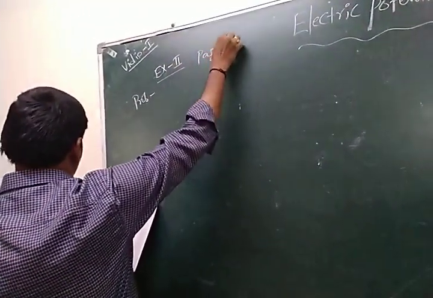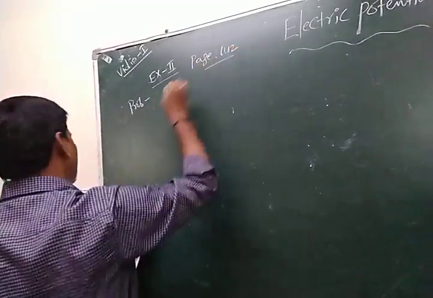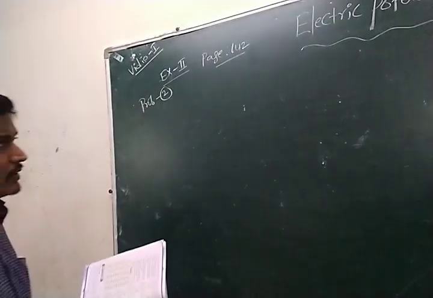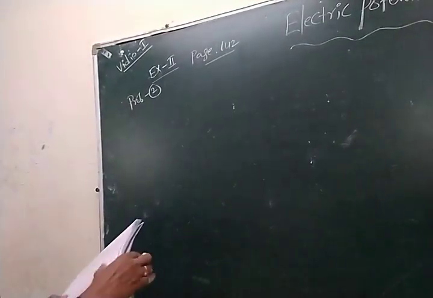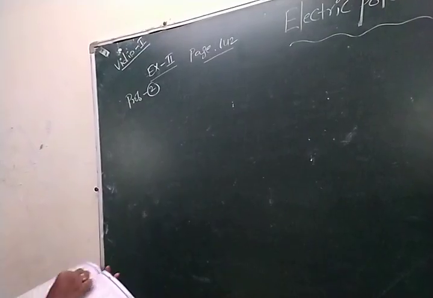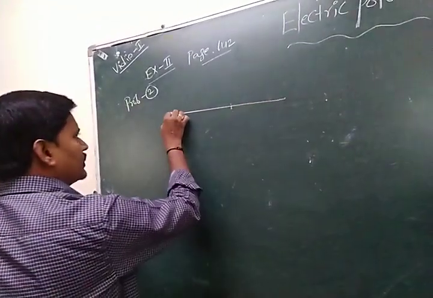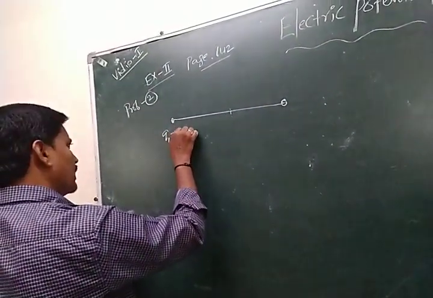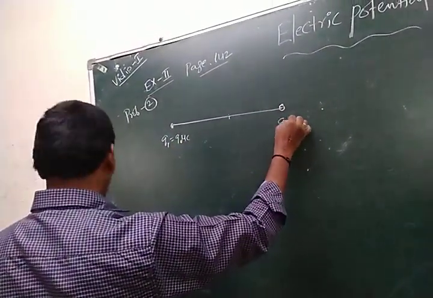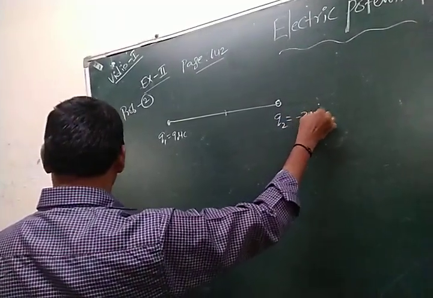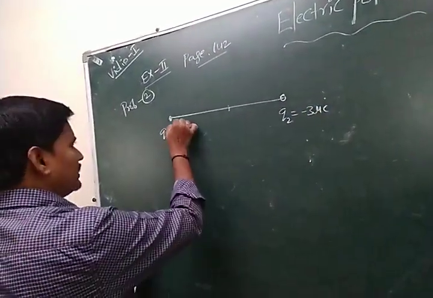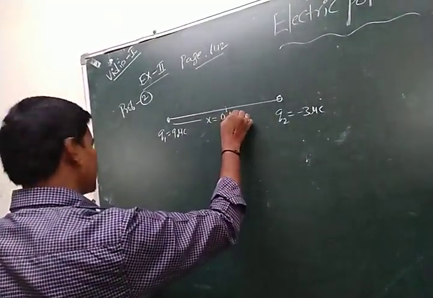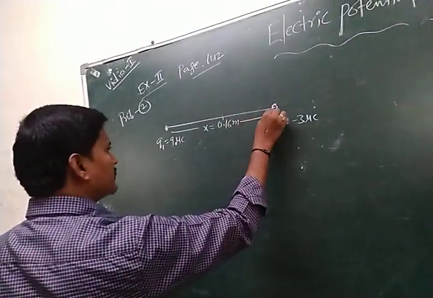Okay, so this is the zero potential point concept. Page 142, problem number 2. Two electric charges, Q1 is equal to 9 microcoulomb and Q2 is equal to minus 3 microcoulombs. They are placed at a distance R equal to 0.16 meters apart.